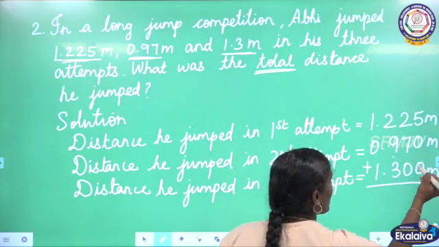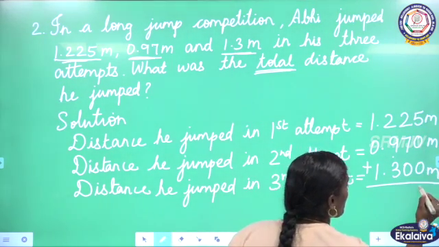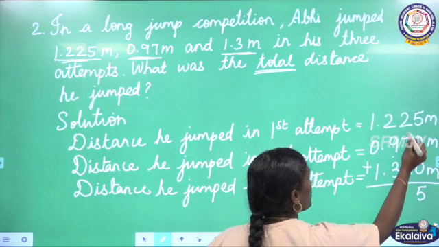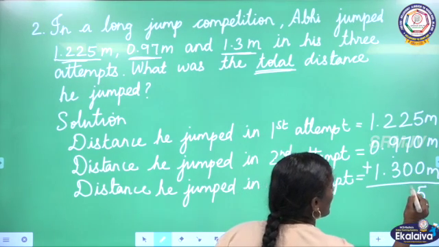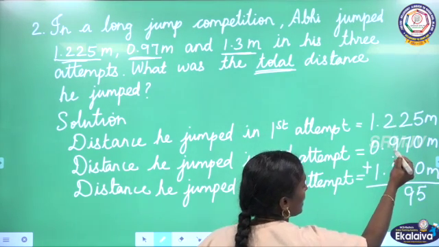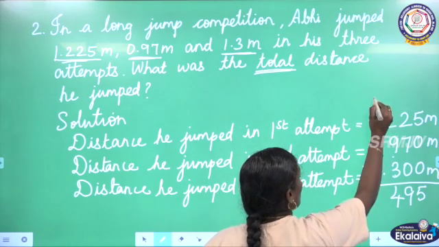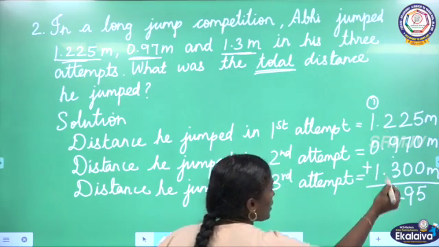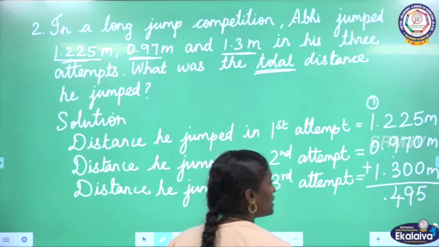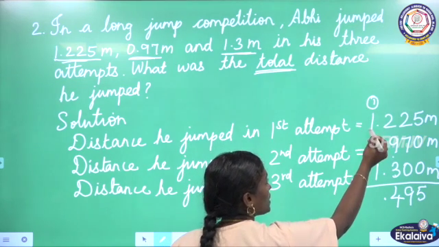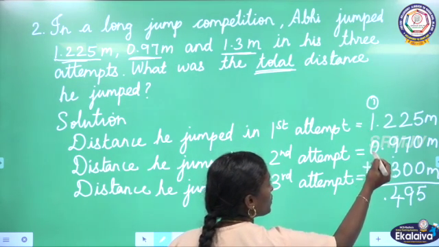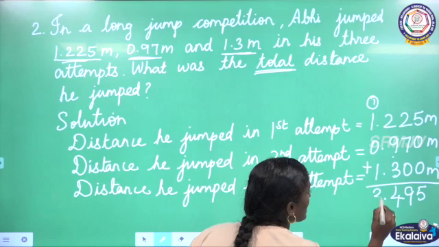Here 0 plus 5 plus 0 plus 0, that is 5. 2 plus 7 plus 0, that is 9. Here 2 plus 9, 11. 11 plus 3, 14. 4 here. 1 carry over to the next place. Before that we have to keep the decimal point here. So 1 plus 1, 2. 2 plus 0, 2. 2 plus 1, 3.